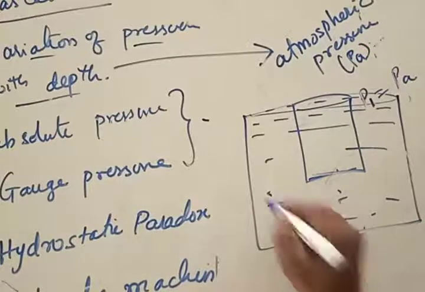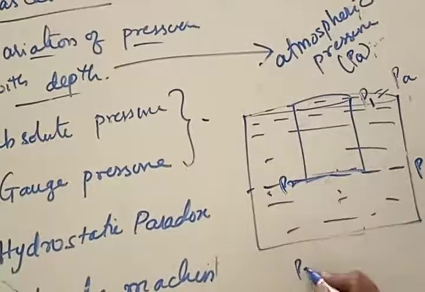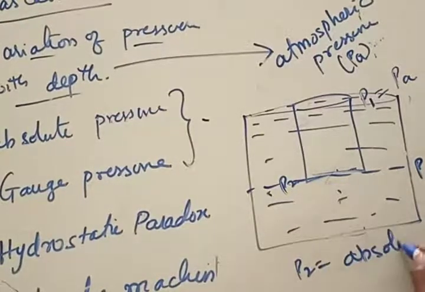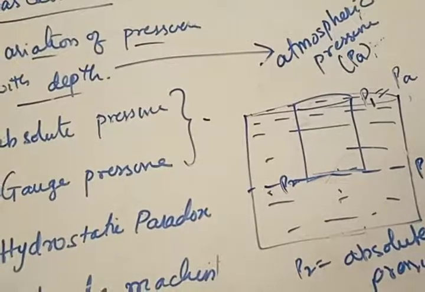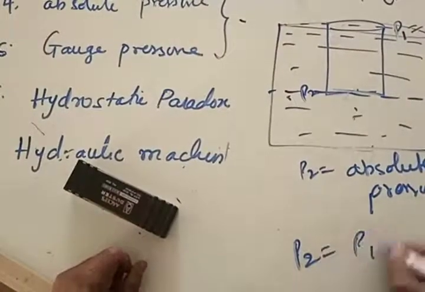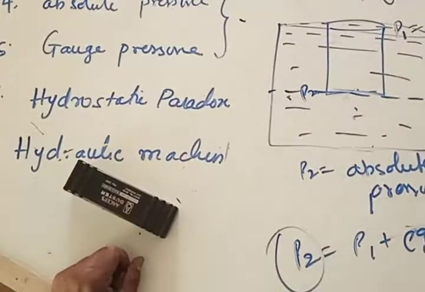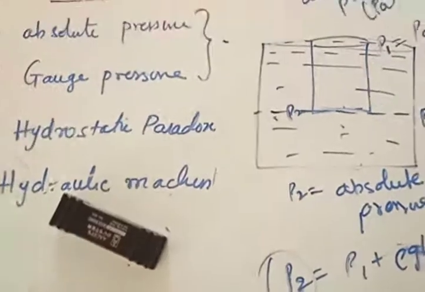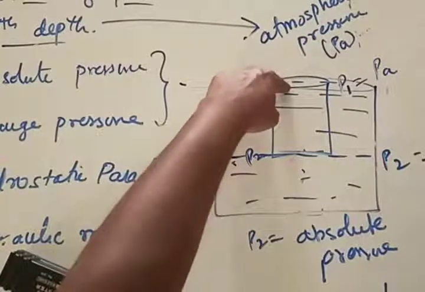And the final pressure you got here is called absolute pressure. The pressure obtained here, P2, is called absolute pressure. What do we mean by absolute pressure? It is the exact pressure at that location. Pressure at location 2 is equal to P1 plus rho g h, right? So P2 is called absolute pressure. Are the two points clear? Assume the location of the body is exactly at the top surface.